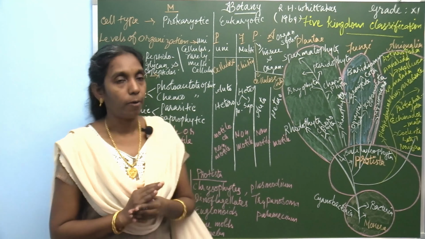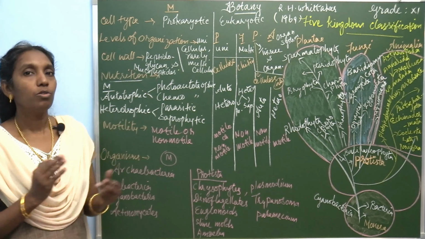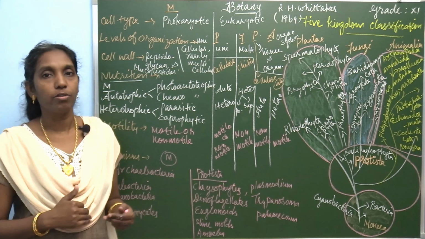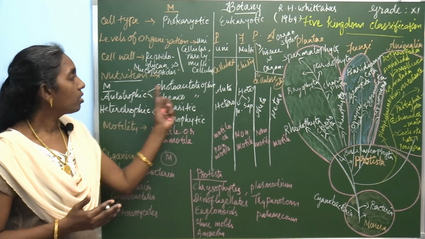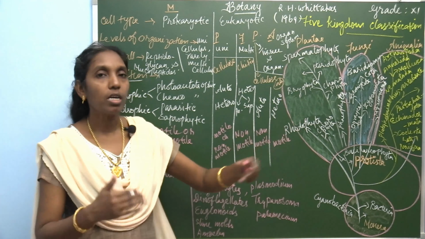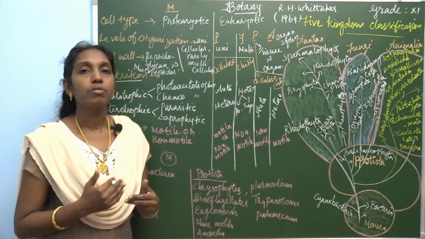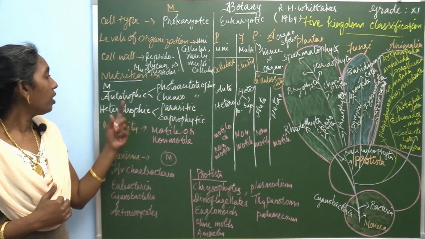Now the next category is nutrition. Based on nutrition, there are two different types: autotrophic nutrition and heterotrophic nutrition. We all know this. So based on these 5 kingdoms, how is the nutrition? In Kingdom Monera, the organisms are autotrophic as well as heterotrophic. What's the difference between autotrophic and heterotrophic? Autotrophic organisms synthesize their own food.